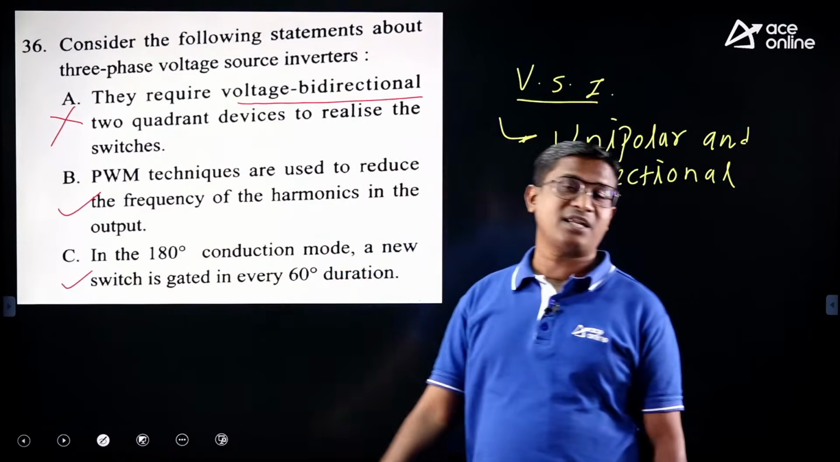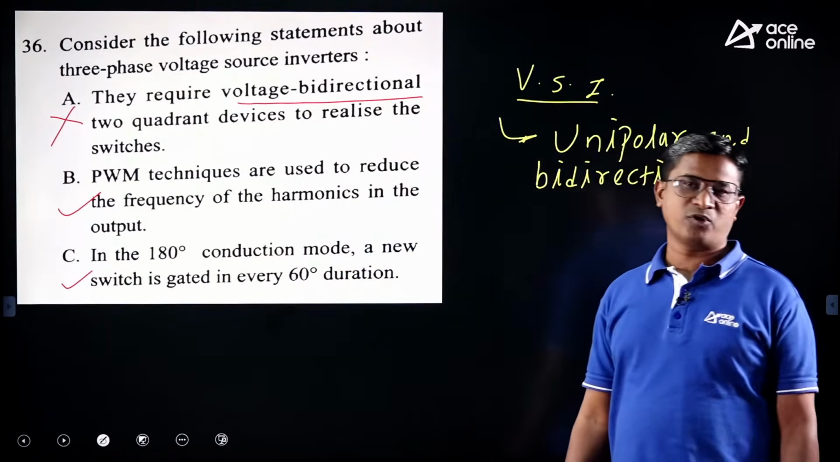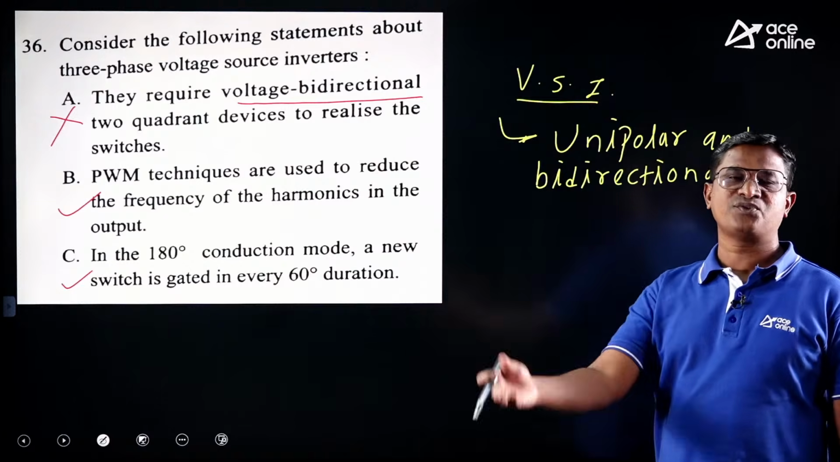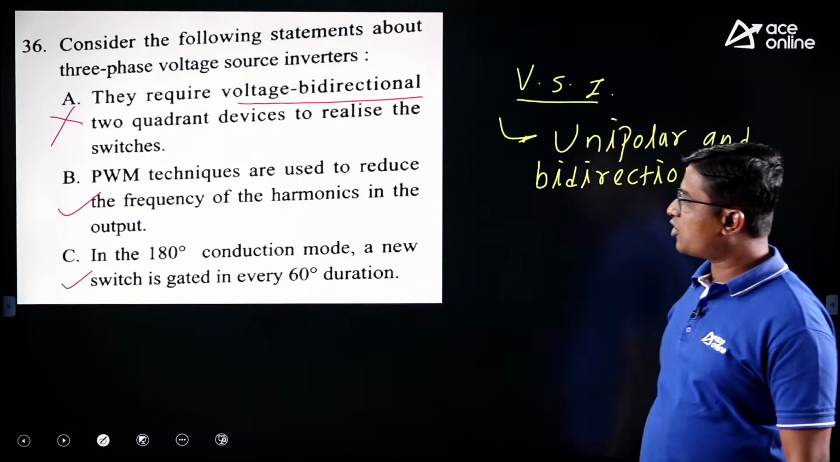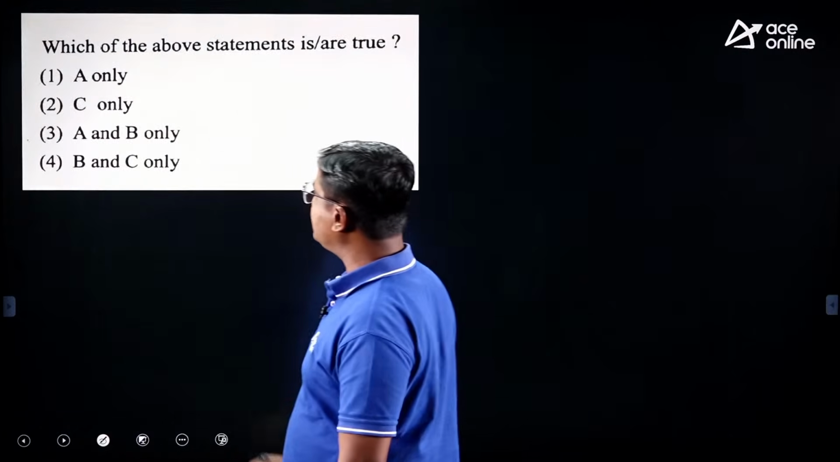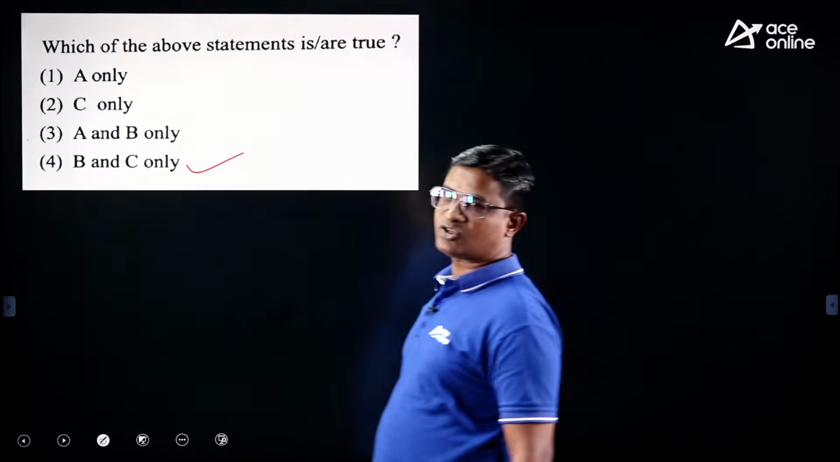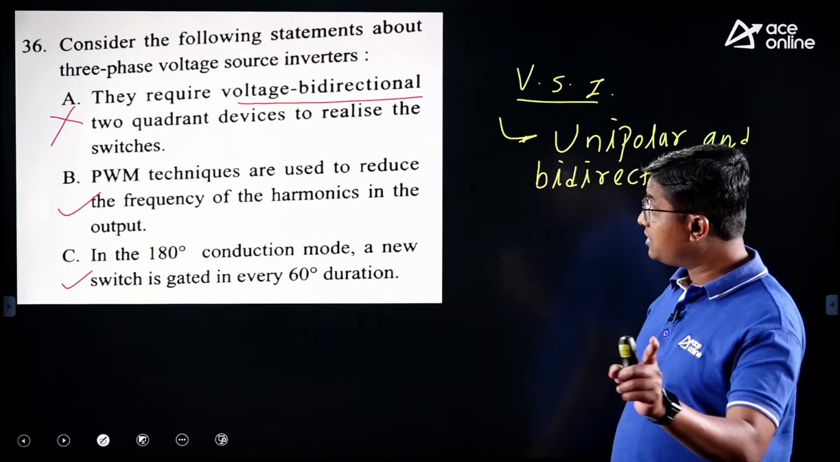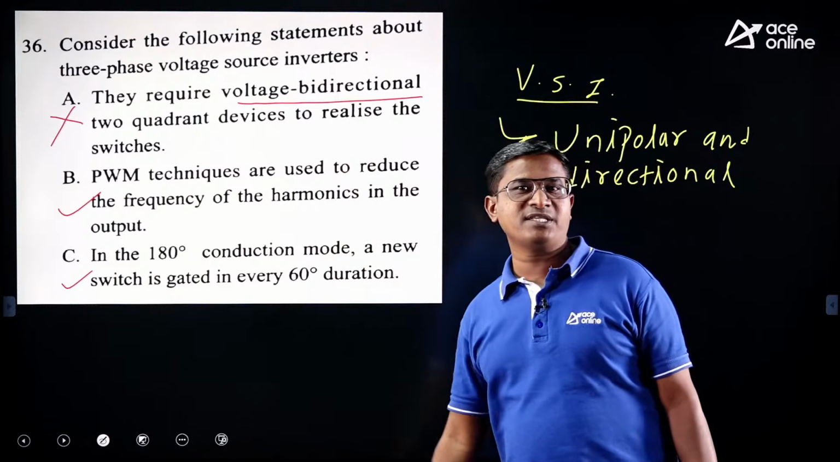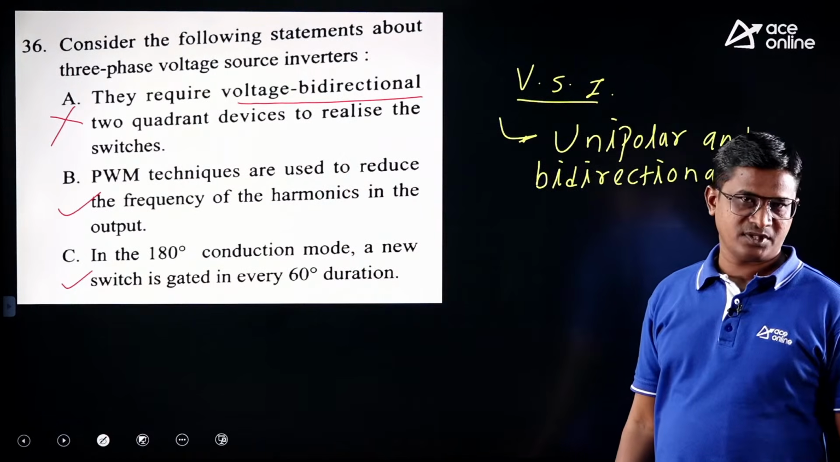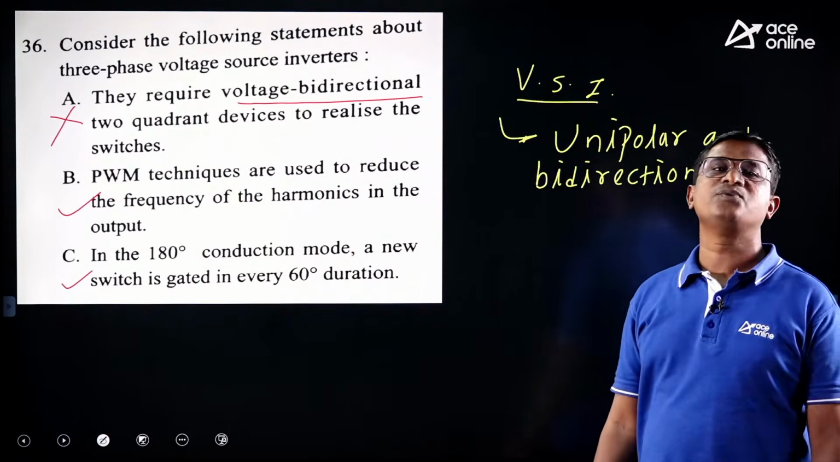Third statement: in a 180-degree conduction mode, a new switch is gated every 60-degree duration. Yes, check the operation table of 180-degree conduction mode. After each 60 degrees, a new switch is triggered. So options second and third, that is B and C statements, are correct. So the correct answer is option 4. Please understand this: voltage bidirectional means bipolar, voltage unidirectional means unipolar.